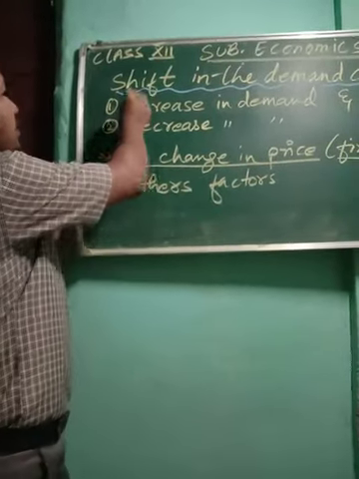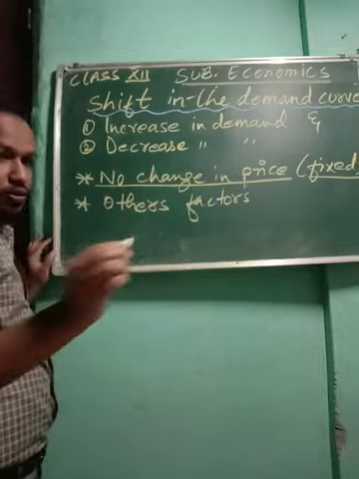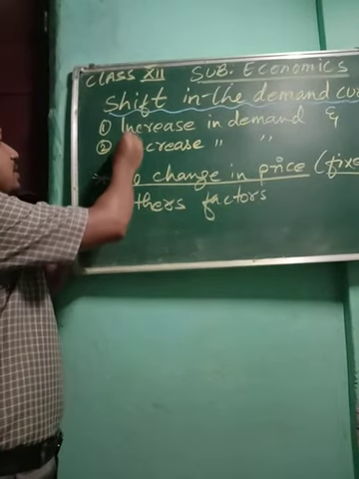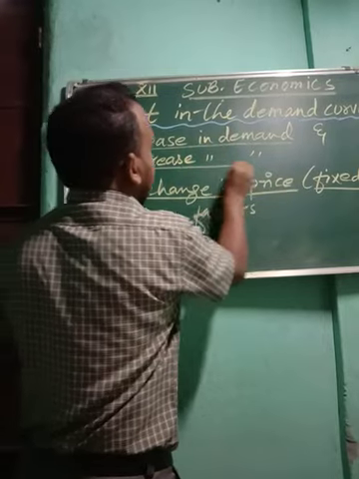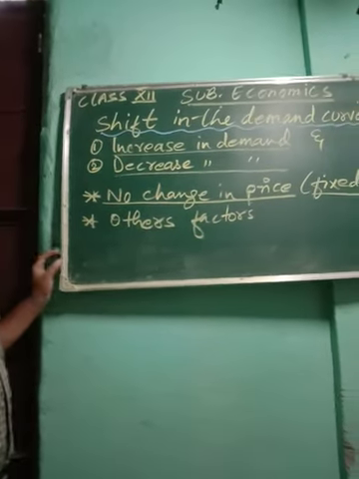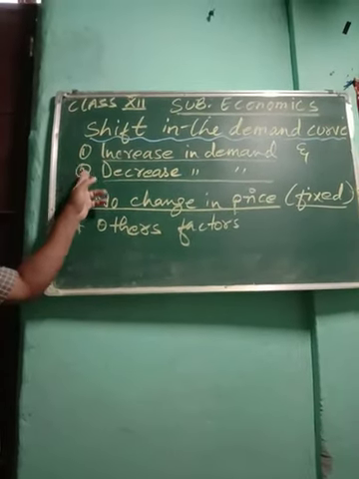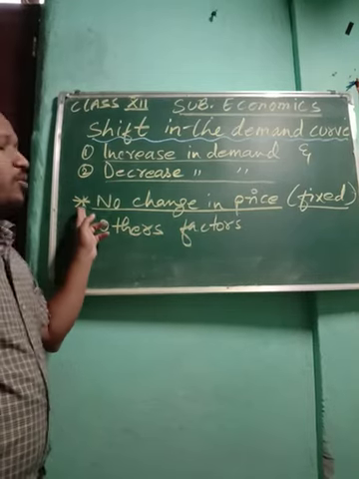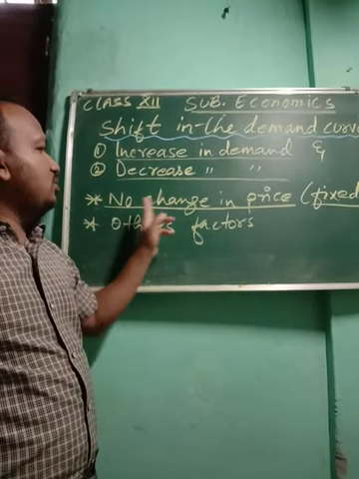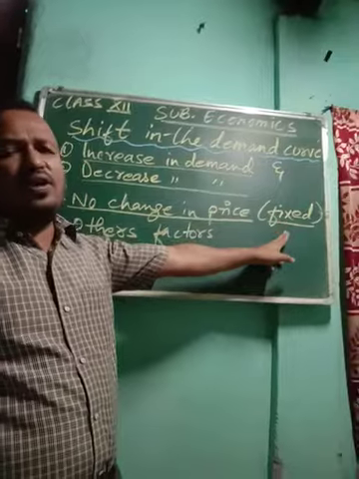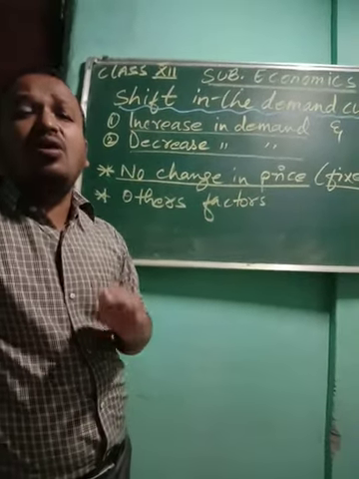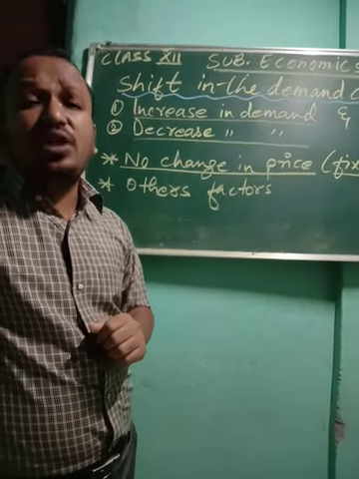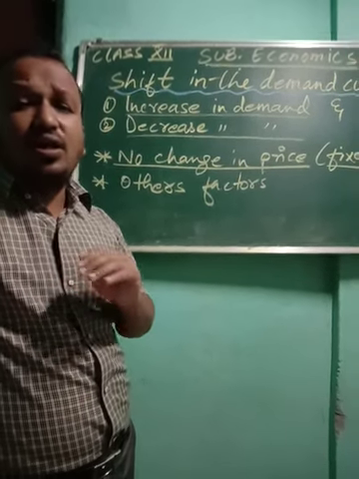So see, under the shift in the demand curve, we are going to discuss two points, that is increase in your demand and decrease in your demand. Okay, make sure. And under increase and decrease in demand, the number one point you will keep in your mind is no change in price. Price is always fixed. Price will remain constant. It cannot be changed.